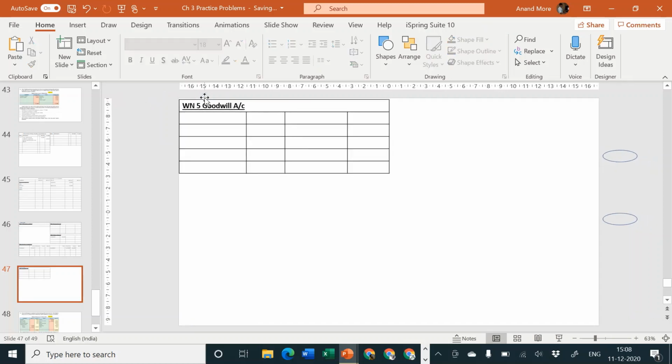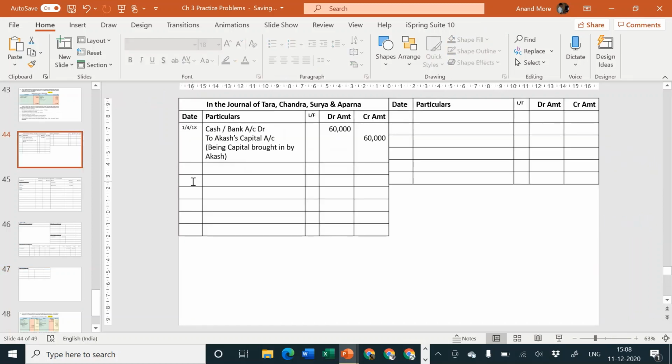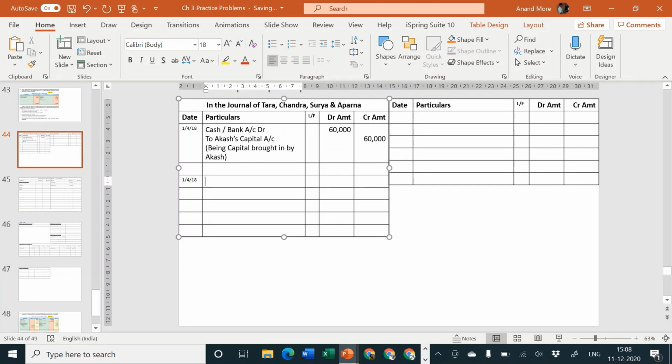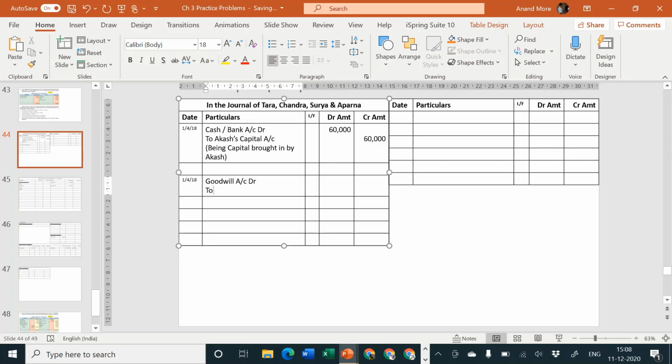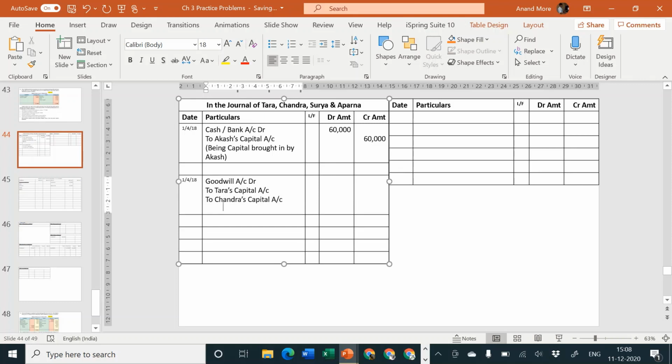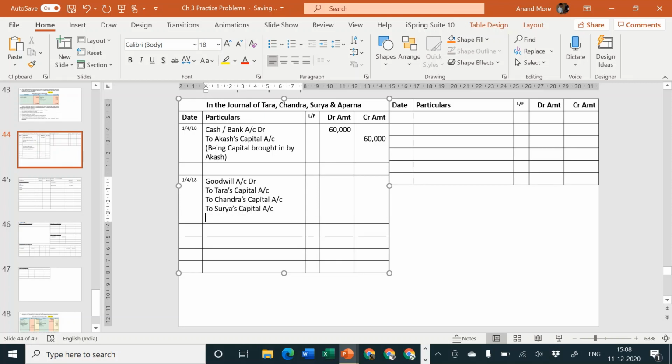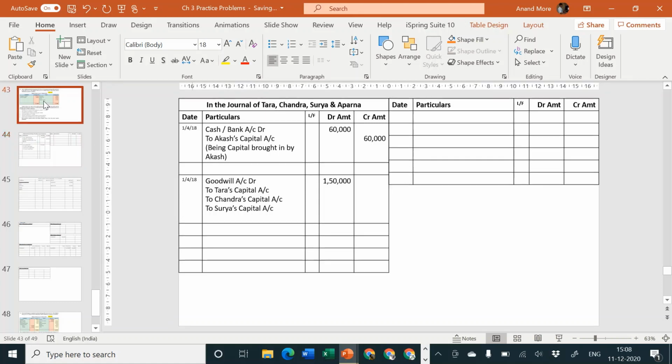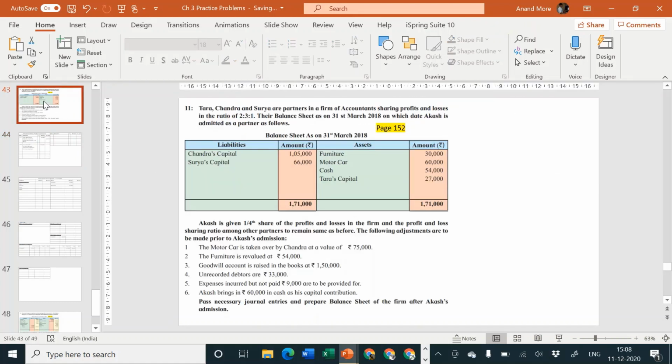Goodwill account debit to old partners capital account. In the journal, leave one line and then write the entry 1/4/18. Goodwill account debit to Tara's capital, to Chandra's capital, to Surya's capital. Amount of goodwill is how much? 1,50,000, and it will have to be transferred to Tara, Chandra and Surya in which ratio? Their old ratio. Old ratio was 2:3:1.